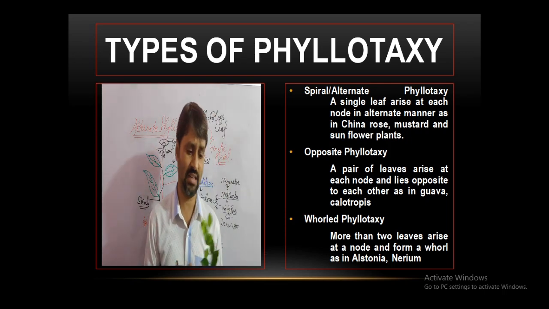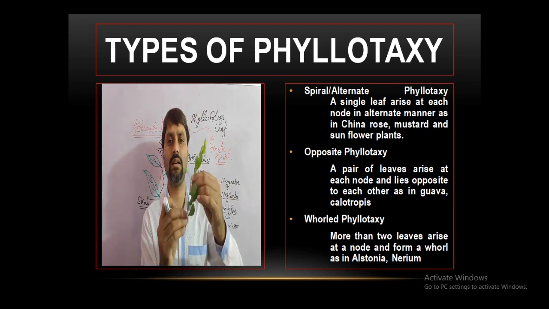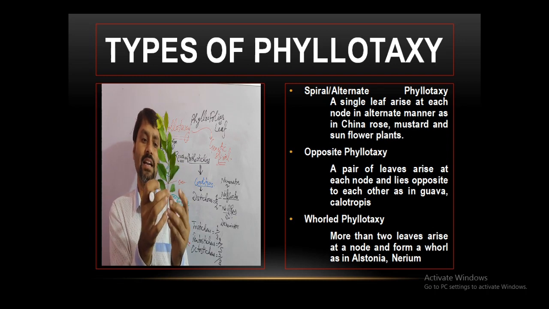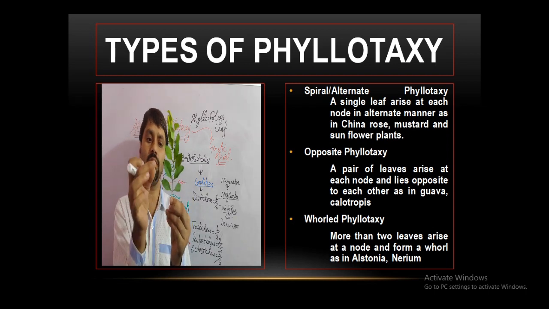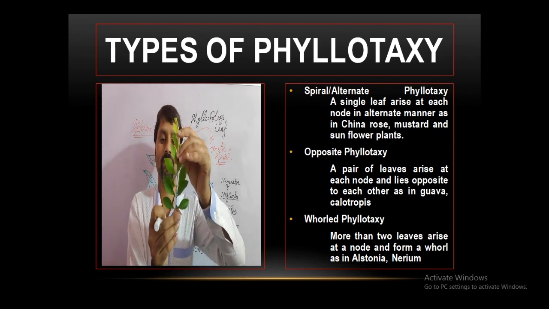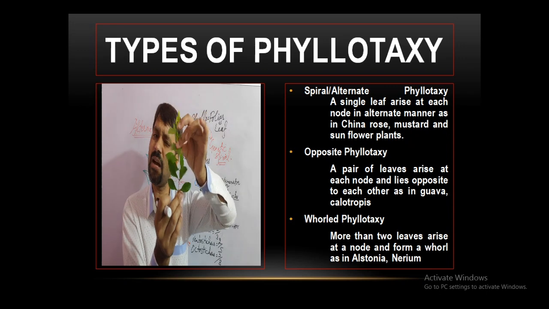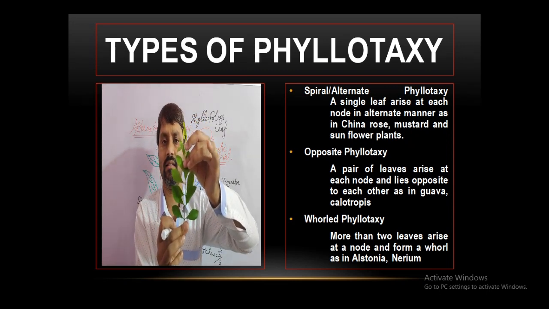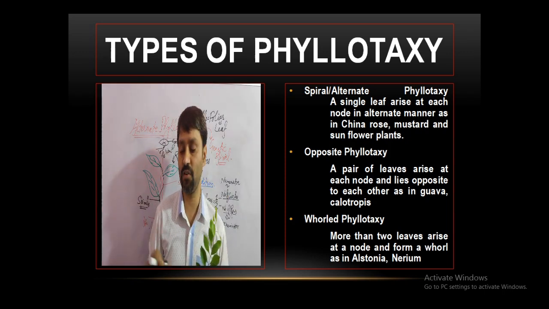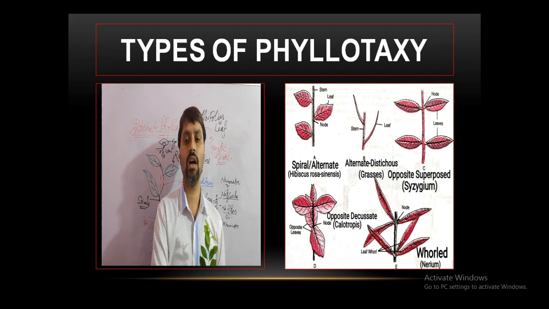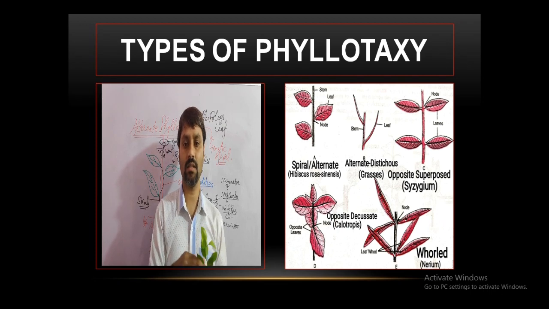This is the lantana. See here, beta. This is a single node. Two leaves are arising from a single node. These two from another node, these two from another node. And if we look, they are opposite to each other. If two leaves are arising from a node and are opposite to each other, this is the opposite phyllotaxy. Have a look at this picture also. This is the opposite one. Okay, clear?